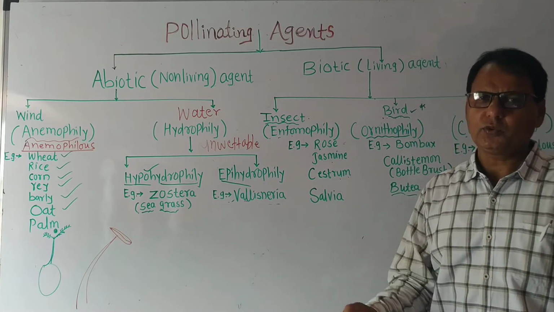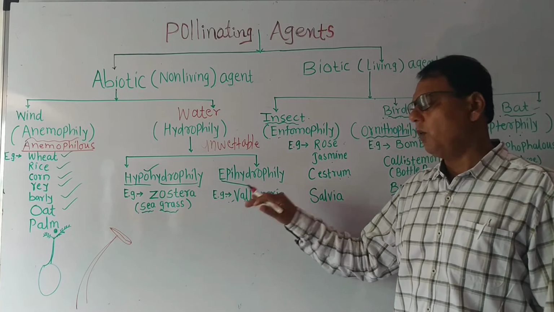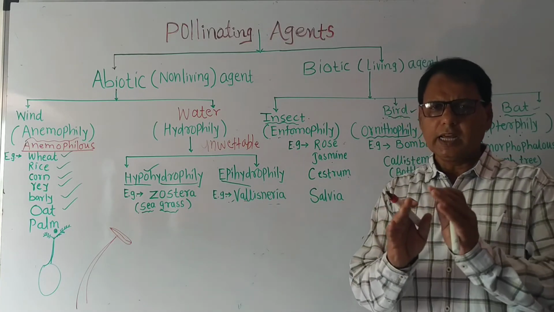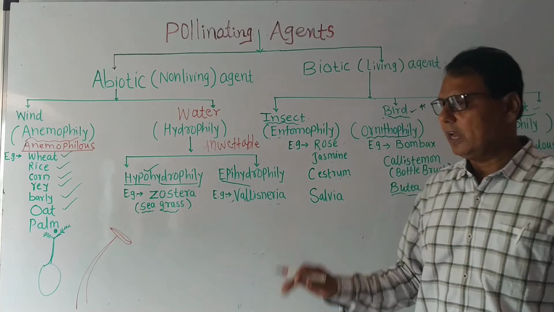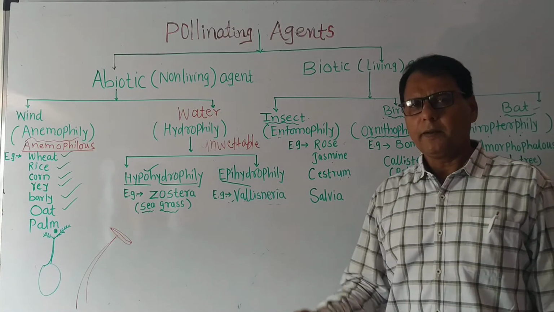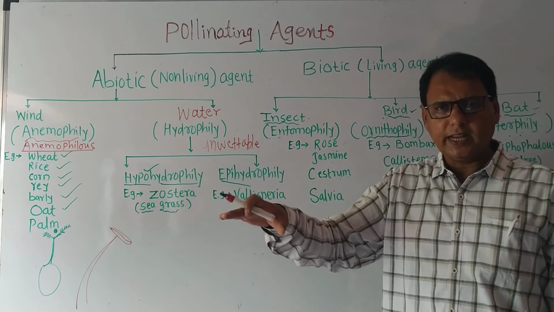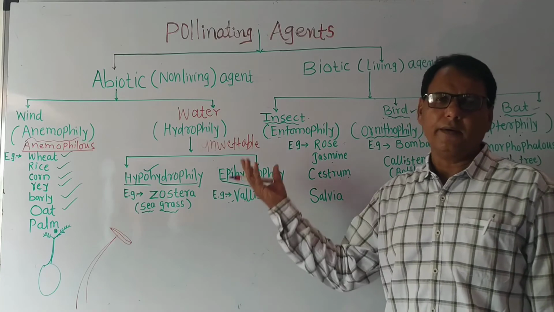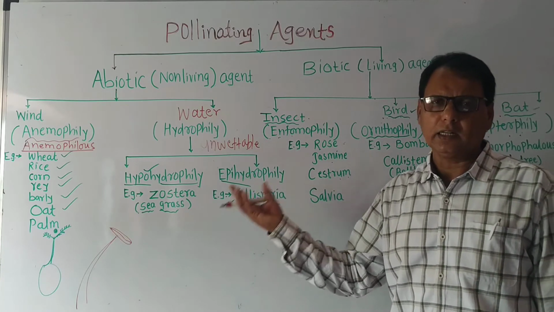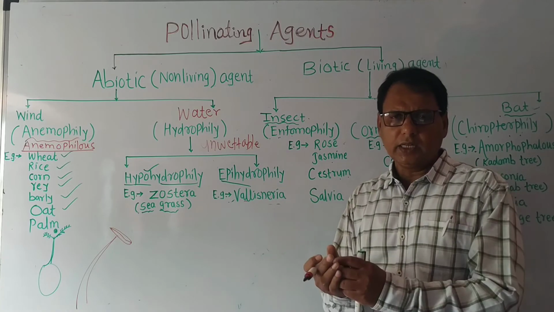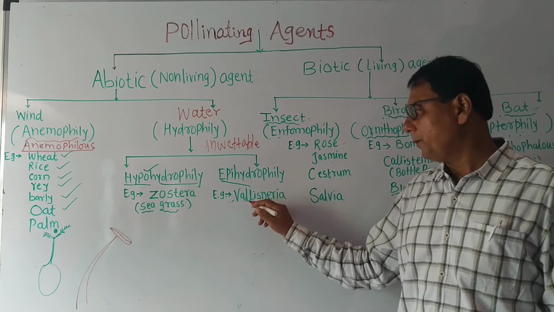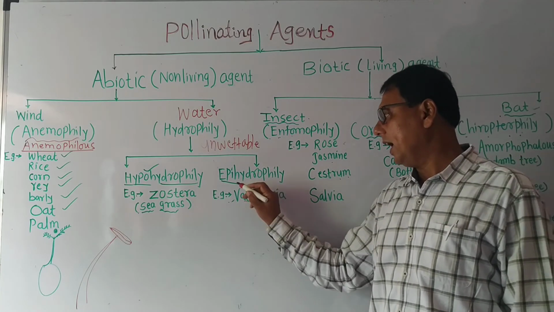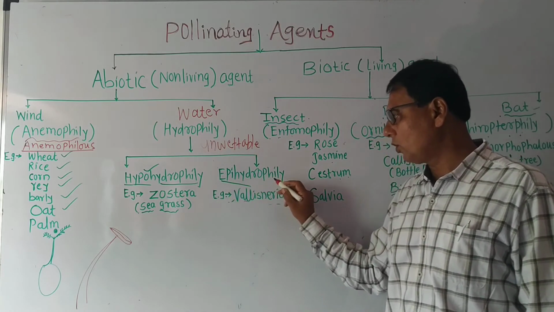What is dioecious? When male and female flowers are borne on separate plants, it is called the dioecious condition. In this case, the male flowers float on the surface of the water, the female flowers come to the surface, and pollination takes place between the male and female flowers. That is called epihydrophily.